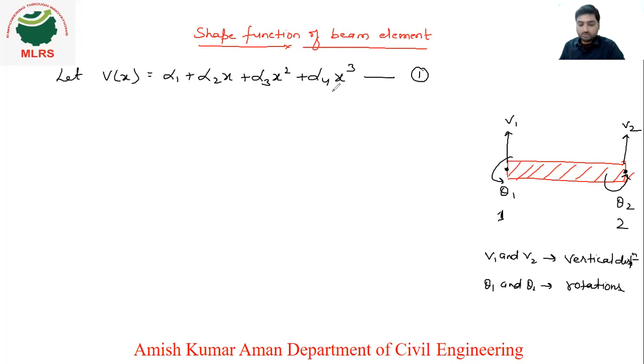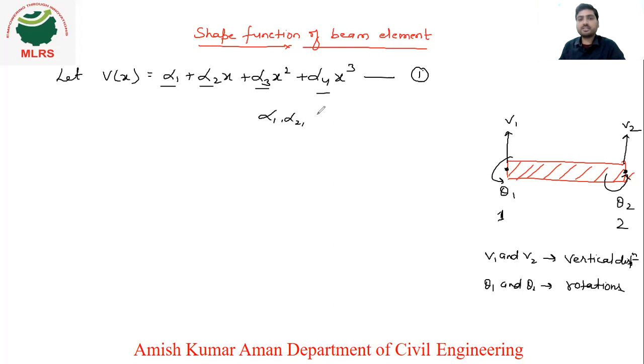Okay. So now what we will do here, v is your displacement, right? And alpha 1, alpha 2, alpha 3, alpha 4 are the polynomial coefficients. What are these alpha 1, alpha 2, alpha 3 and alpha 4?